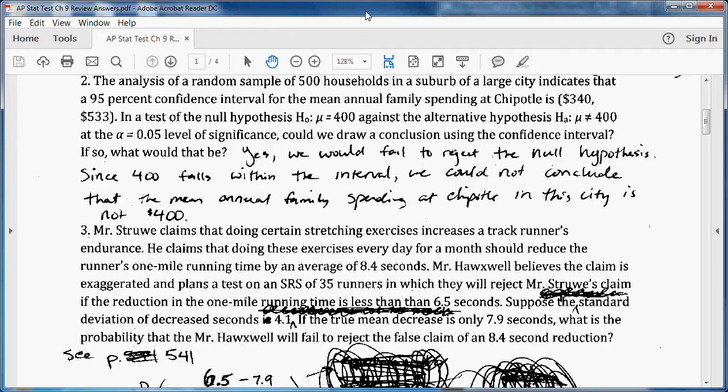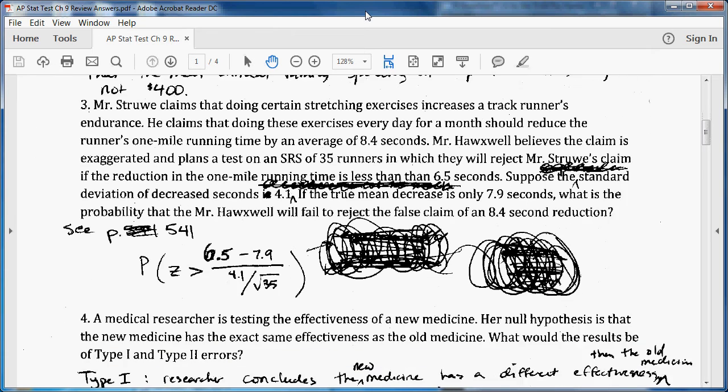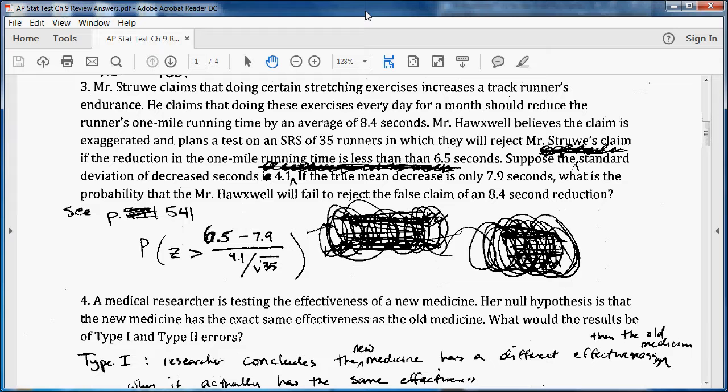Number 3. This is one of the more complex ones, so just try to stay with me. Mr. Struey claims that doing certain stretching exercises increases a track runner's endurance. He claims that doing these exercises every day for a month should reduce the runner's 1 mile running time by an average of 8.4 seconds.